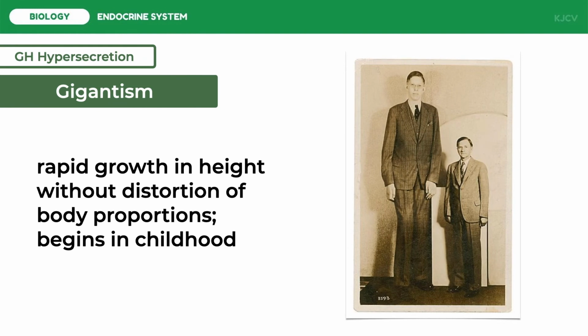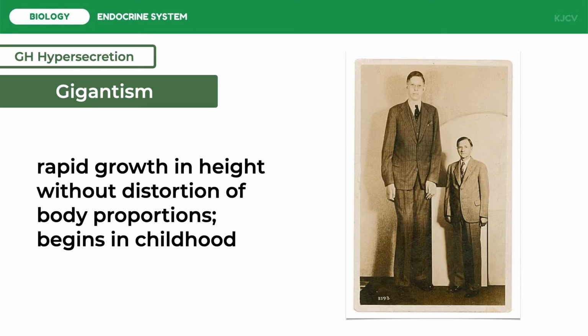Hypersecretion of the growth hormone is most often caused by a tumor of the growth hormone-producing cells of the anterior pituitary. The symptoms depend on the age of the individual when the abnormal secretion begins. If overproduction of GH begins in childhood before the epiphyseal plates close, the principal manifestation is a rapid growth in height without a distortion of body proportions. Appropriately, this condition is known as gigantism.